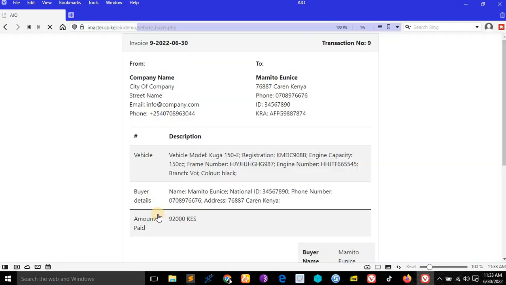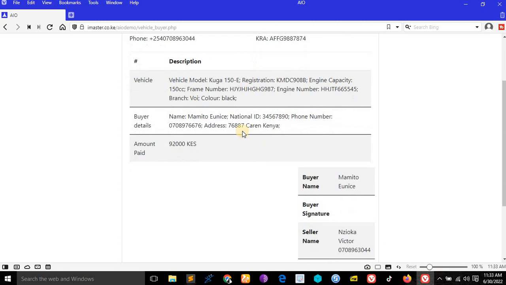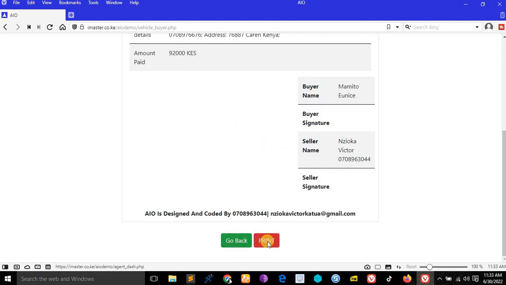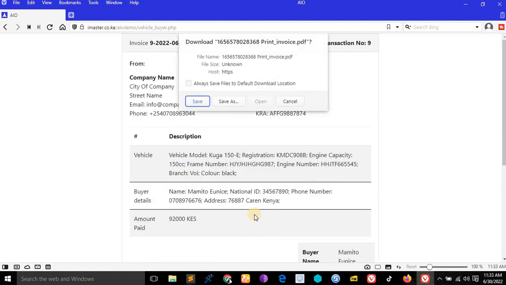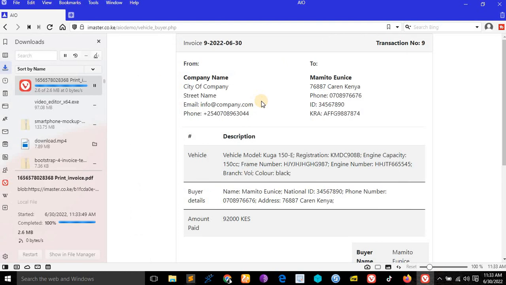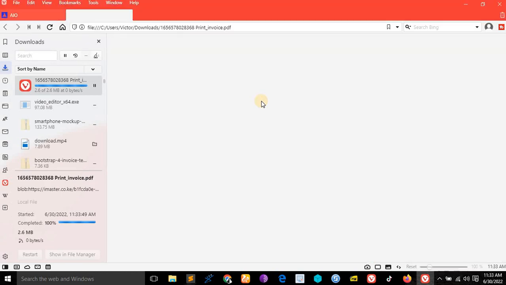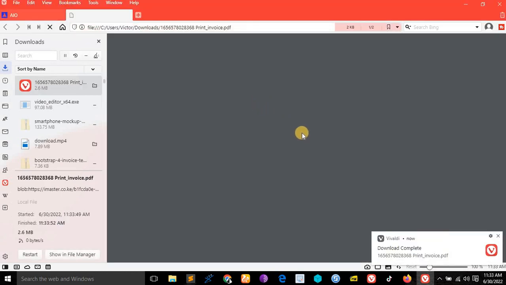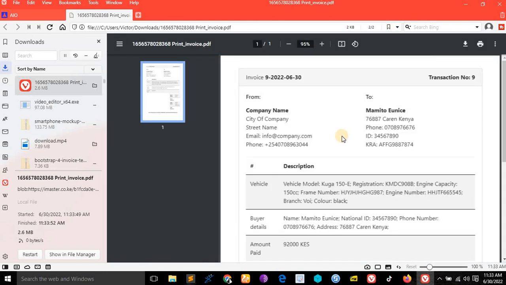You can click buyer details. If you click buyer details, you see this is what happens. You can see the whole details, meter units, everything is here. You can choose to print like this, or you can just choose to print like that. Let me show you. Choose to print. You see, you can just choose to print this receipt for them, and it has the invoice number, it has the transaction number. Let's go back.